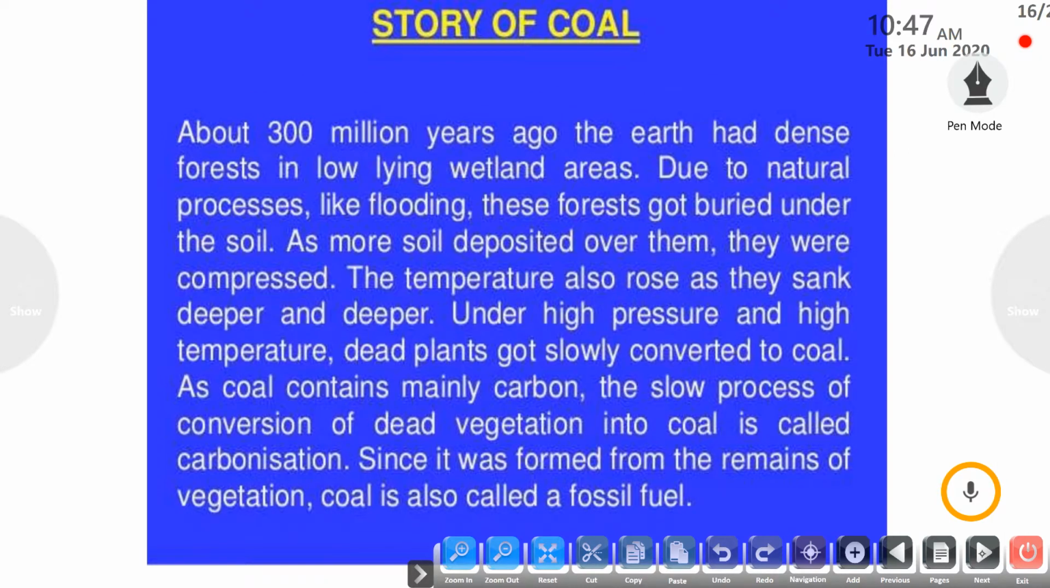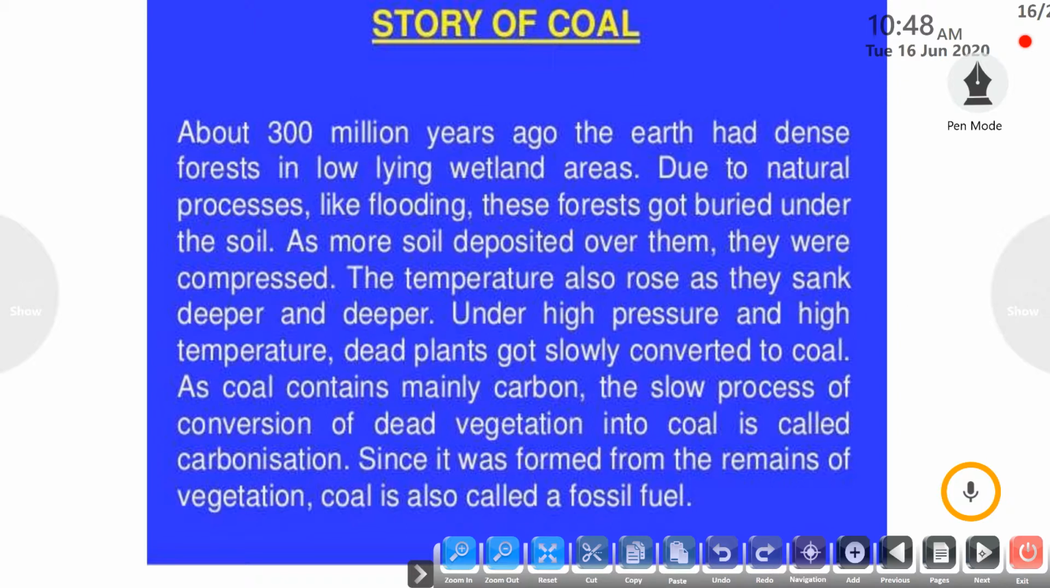Next, what is the history of coal, or what is the story of coal and how it is formed. So about 300 million years ago, the earth had a dense vegetation, a dense forest in the coastal areas. Various types of vegetation were present at earlier times on the earth. But due to some natural processes like floods, or फिर बाढ़ आना, these forests got buried under the soil, they got destroyed. So they broke and got deposited inside the soil.